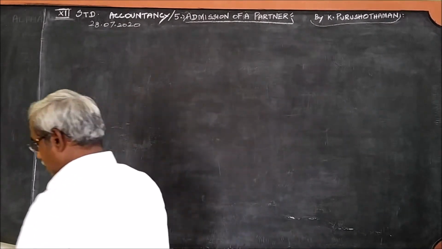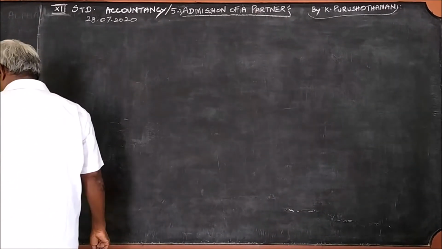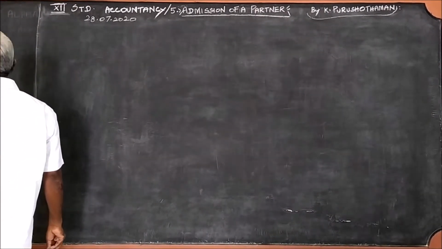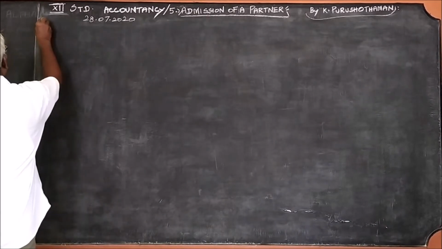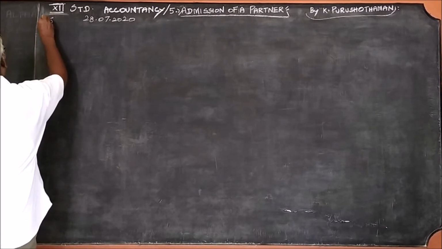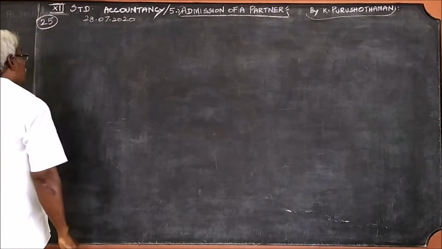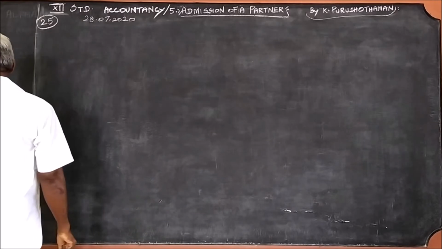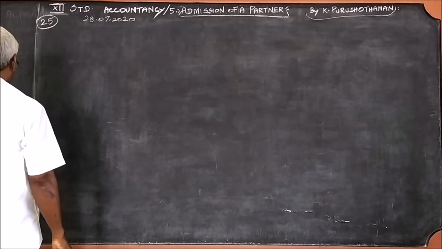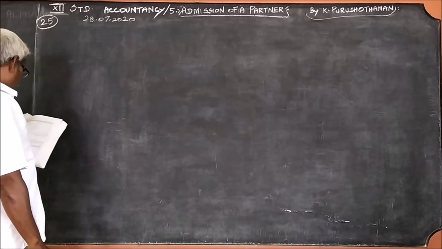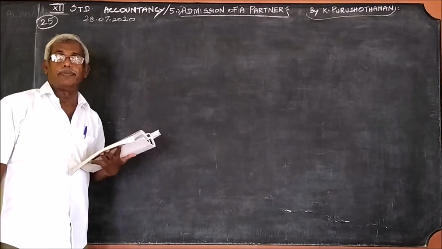Yes, my dear students, we shall pass on to question number 25 under the exercise. For this 25, prepare necessary ledger accounts and balance sheets.